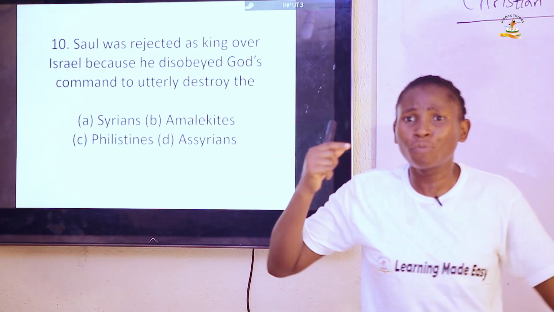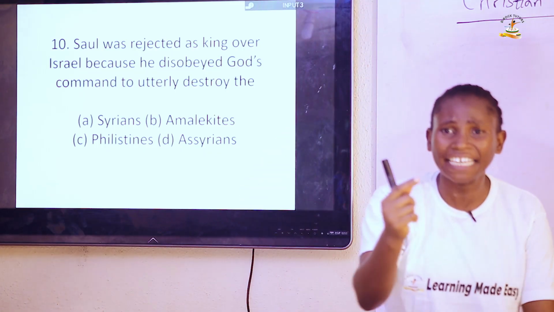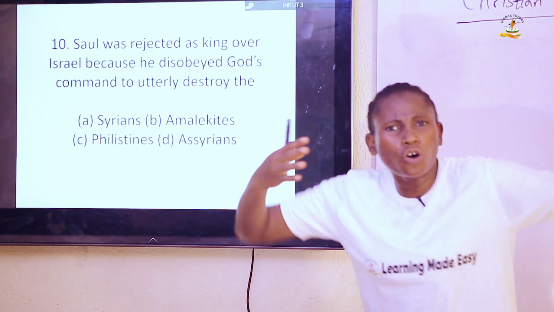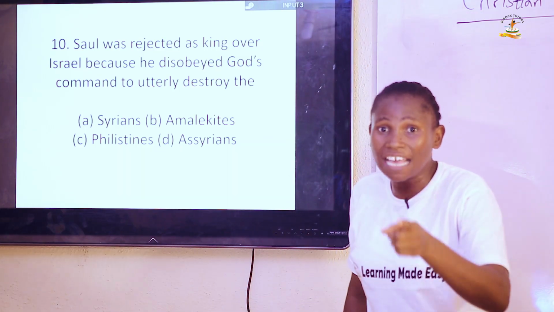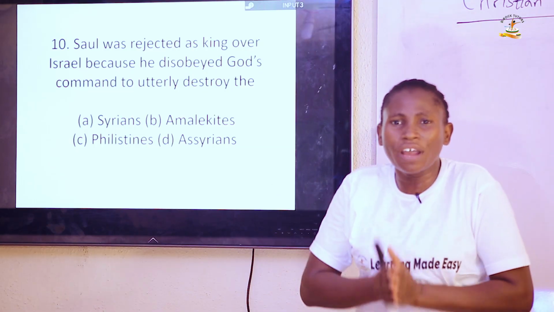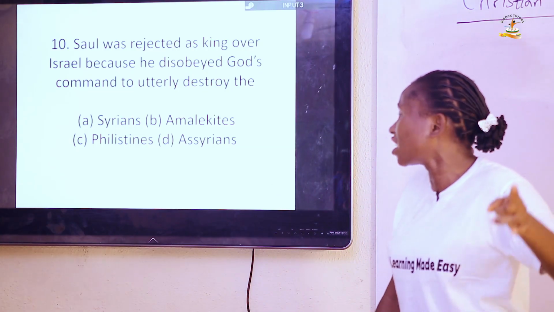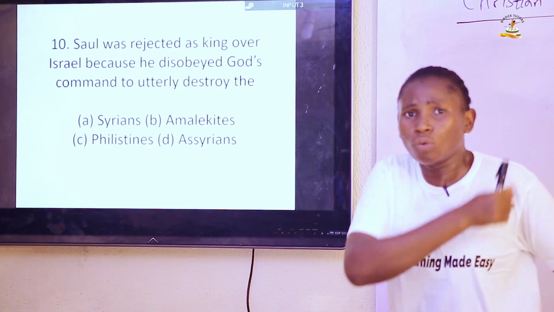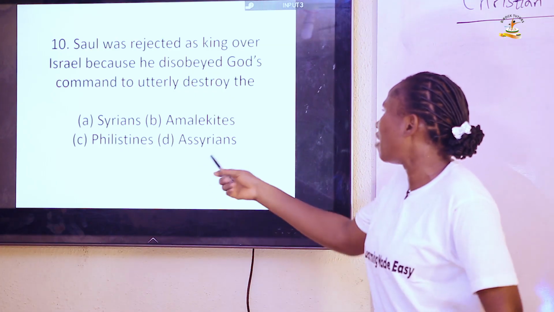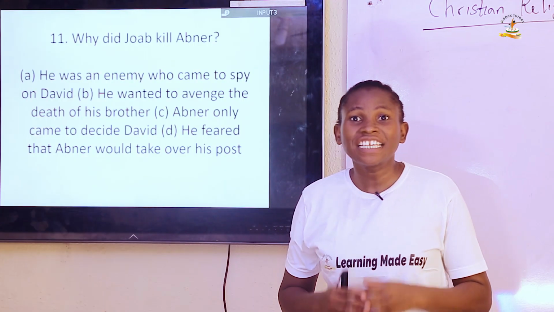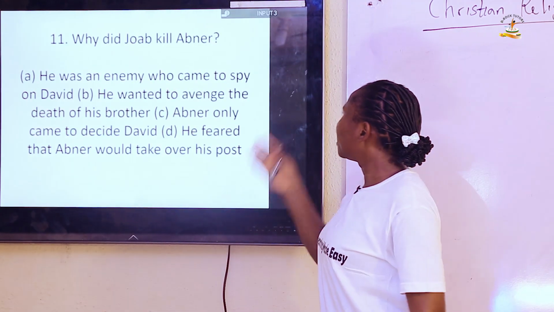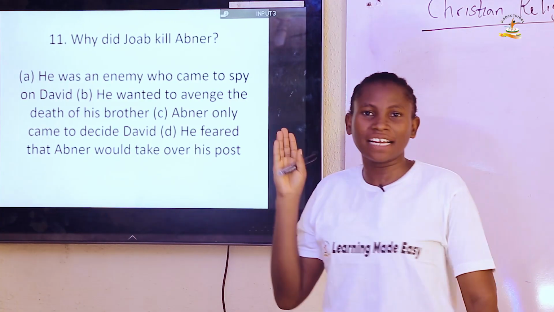Who were those people he went to battle with? He spared their king called Agag, and he only destroyed the worthless ones. And he came and told Samuel that he had fulfilled the mission, whereas he disobeyed God. So the consequence was that the kingdom was taken away from him. So therefore, the answer is B, which is the Amalekites. Question 11. Why did Joab kill Abner?